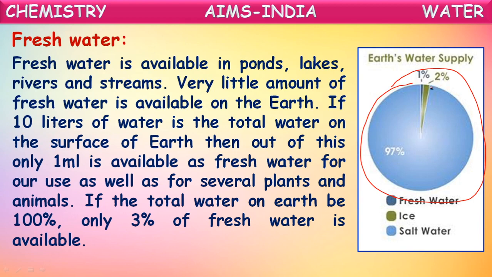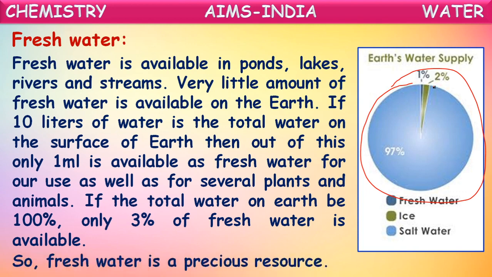Even in this 3%, if you observe, 2% of water is available in glaciers, in the form of ice. So out of this 3%, 2% is in ice form. Only 1% of water is available in the fresh water form, which we are using nowadays. Now we can understand how small a quantity of water is available on the surface. Very rare quantity, isn't it? So we have to use this water very carefully as it is precious, right? So fresh water is a precious resource.